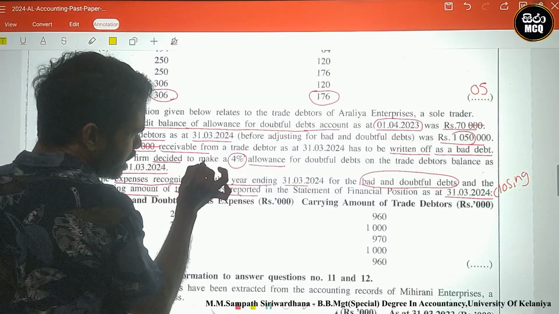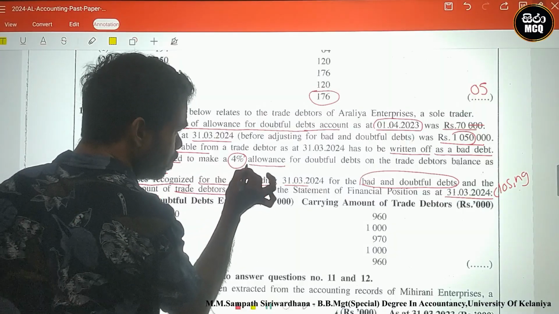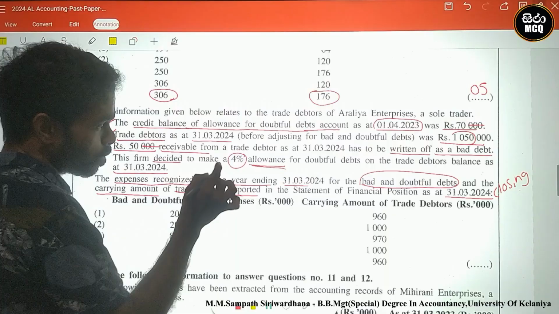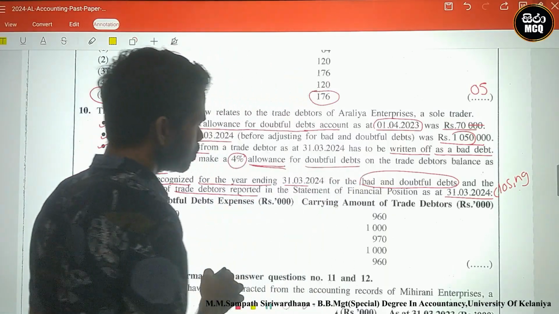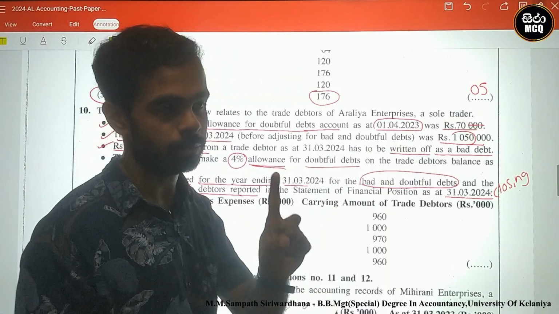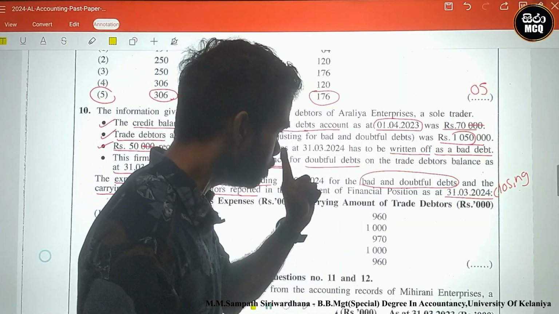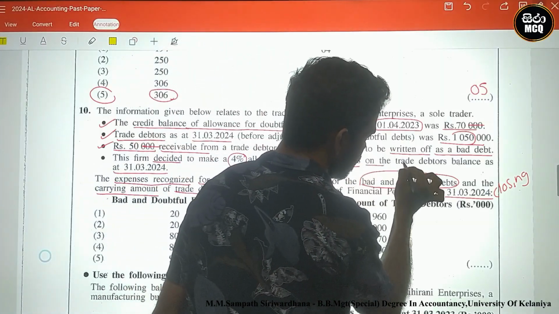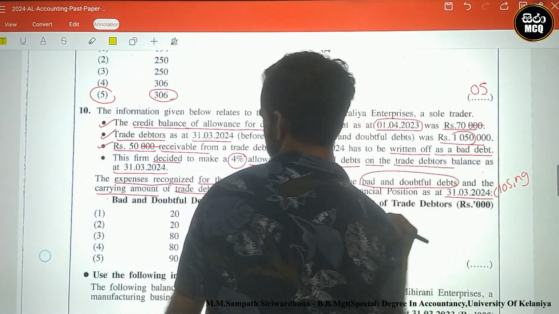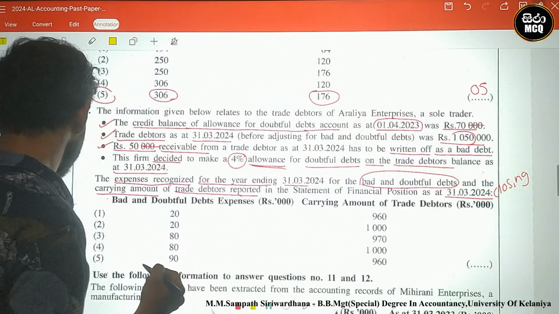The firm decided to make 4% allowances for doubtful debts, 4%. What is the basis? On the trade debtor balance as at 31st March 2024.